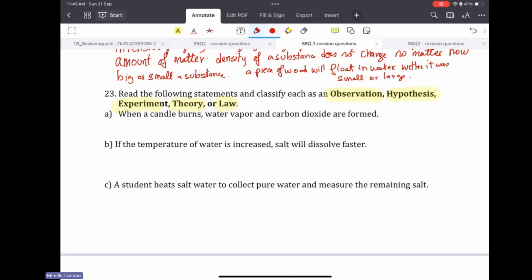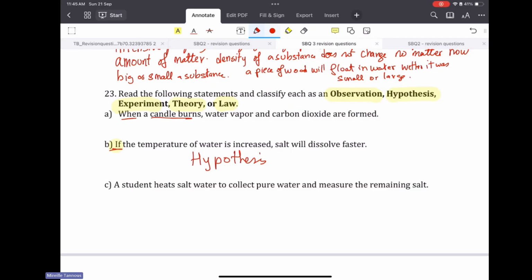But because this sentence starts with an if, it means we are trying to make a guess that we will test later. So this is a hypothesis because of the if. So I repeat, if the sentence was just written, salt dissolves faster when temperature of water increased, this becomes an observation.